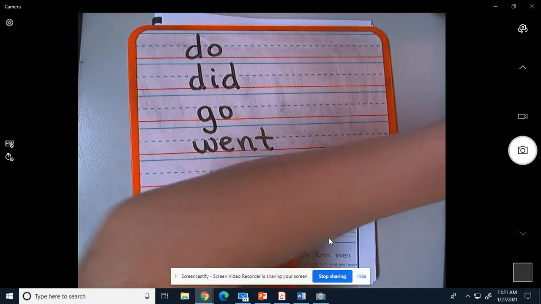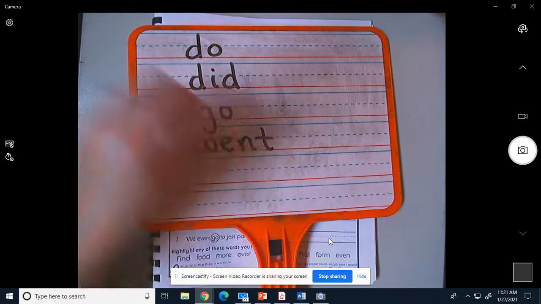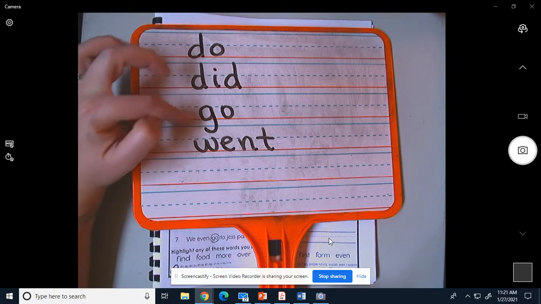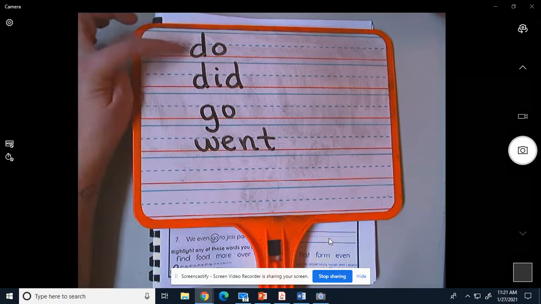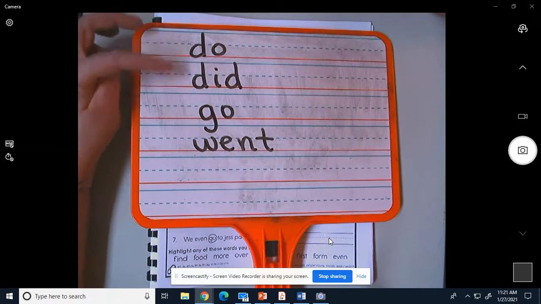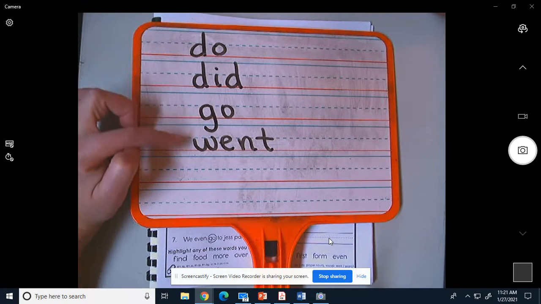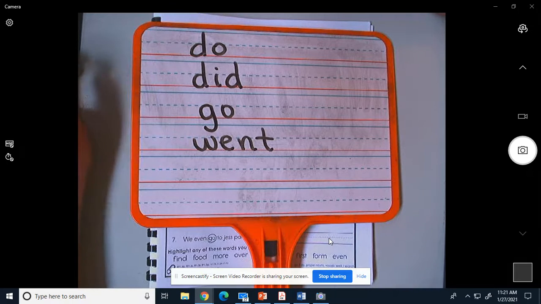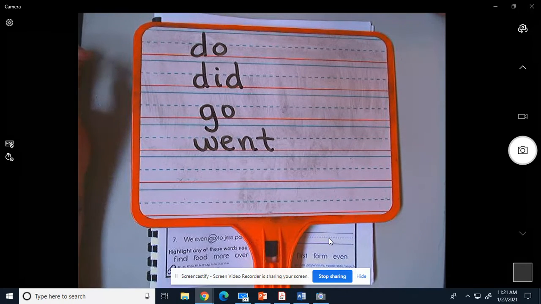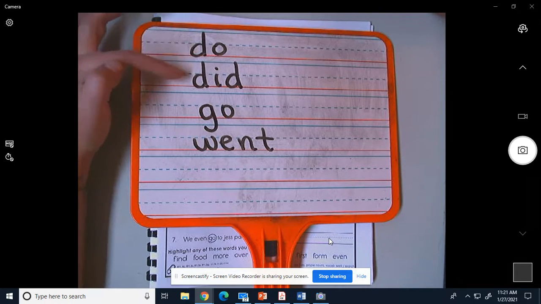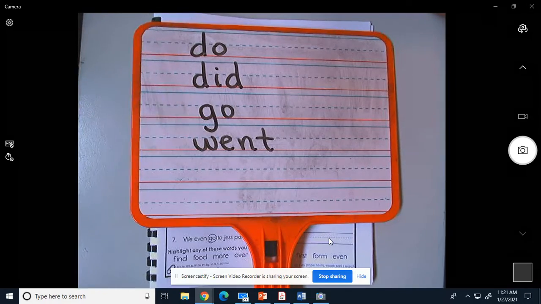All right, for grammar today, we are going to talk about these verbs: do, did, go, and went. Do is when it's happening now. Did is when it already happened. Go is when it's happening now, and went is when it already happened. So, present, past, present, past.